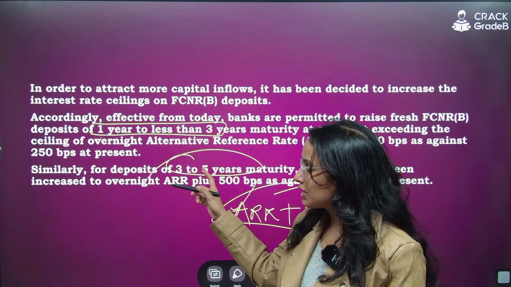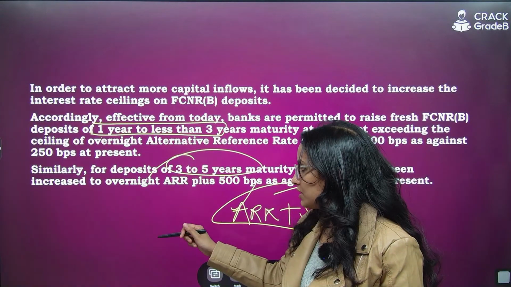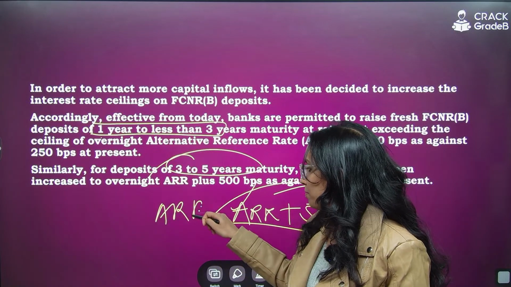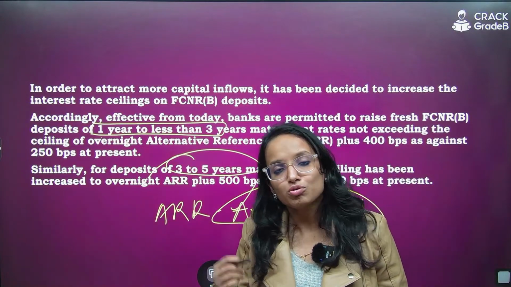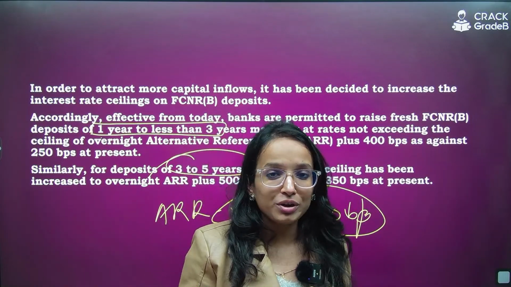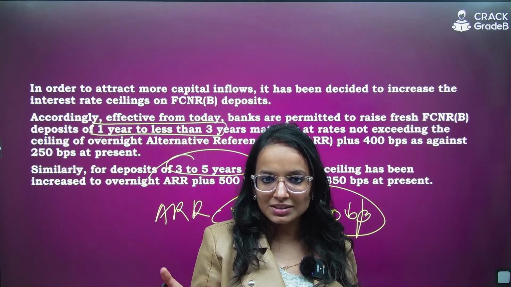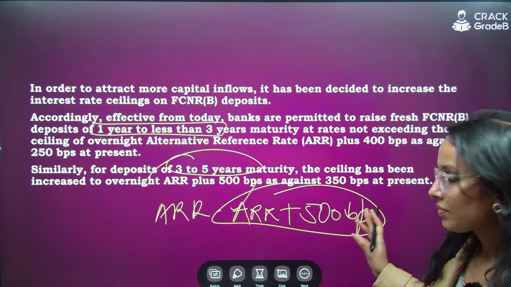Remember, for 1 to 3 years maturity, ARR plus 400 basis points, and for 3 to 5 years maturity, ARR plus 500 basis points. It is going to attract a lot of NRI deposits in foreign currency, so we are going to have a lot of foreign currency. That is the thing. Good decision, isn't it? Right? So this is the catch.